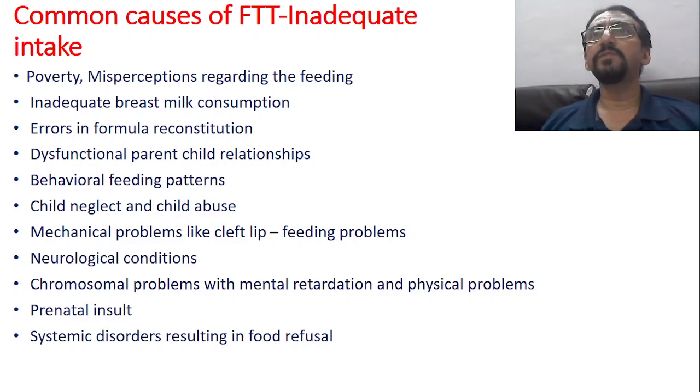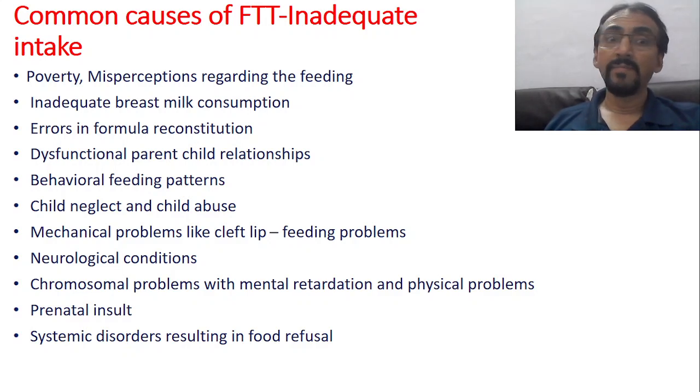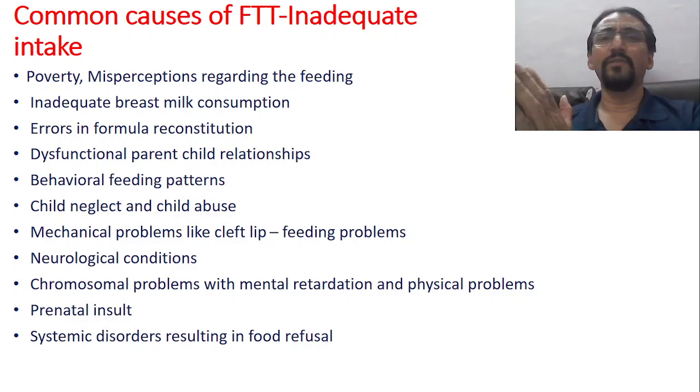Ayurveda also mentions Kshiraja Phakka. Then errors in the formula reconstitution, which is also Kshiraja Phakka mentioned in Ayurveda. Dysfunctional parent-child relationship is an inorganic cause. Ayurveda says, Anataho klishyate balaha. An Anatha child is one of the causative factors for Phakka Roga, which we will explain later. Behavioral and feeding patterns, then child neglect and child abuse: these are all inorganic causes.